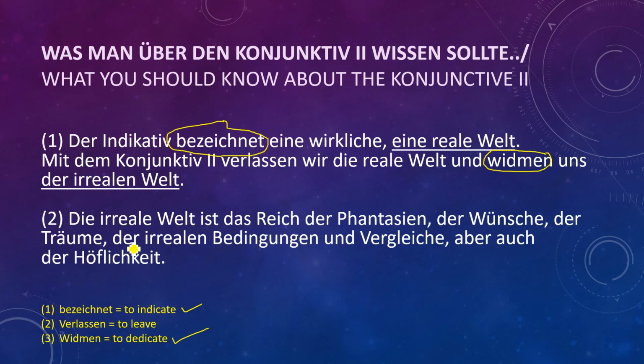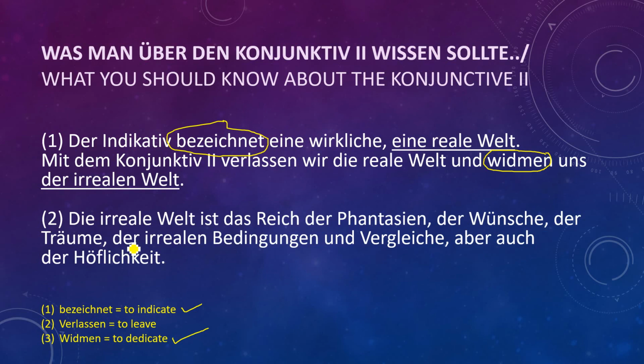Second point, die irreale Welt ist das Reich der Fantasie. The irreal world is always rich in fantasies. Der Wünsche, about the wishes. Der Träume, about the dreams. Der irrealen Bedingungen, all the irreal things you can see in Konjunktiv.